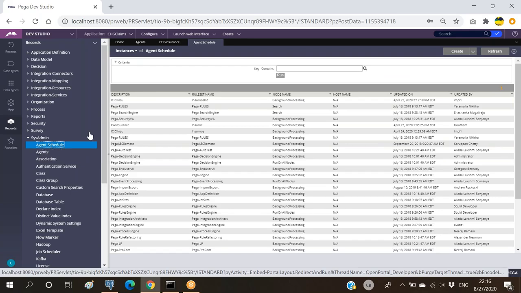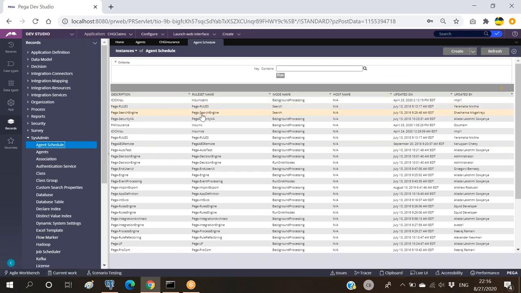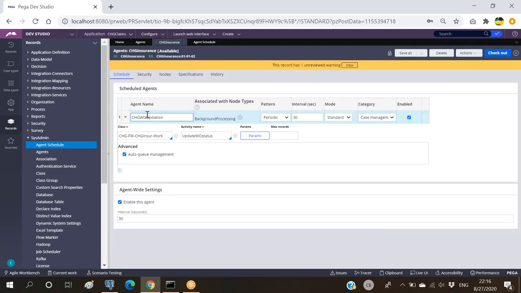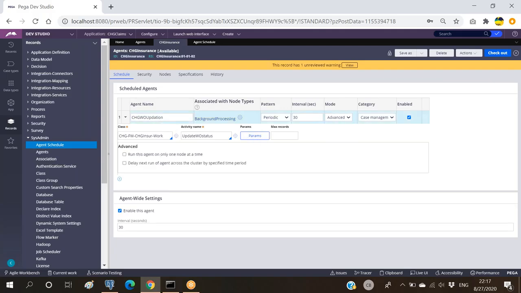It will be just identifying the schedule of this one, or this one. Whenever the time is reached for a particular agent, it has to wake that agent and make that activity be executed. After the agent wakes up, it has to check whether AQM is applicable or not. If it is advanced, there is nothing like applicable. It will be continuously running this activity. If it is kept as standard, it has to just check for the AQM. So this is the important difference between advanced mode and standard mode.